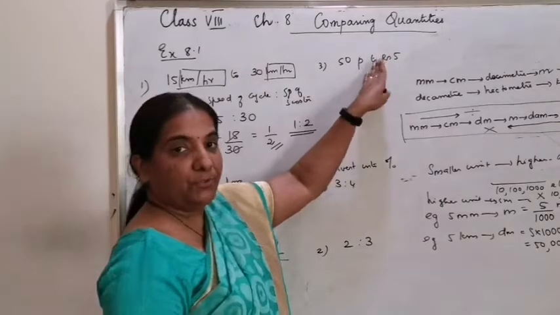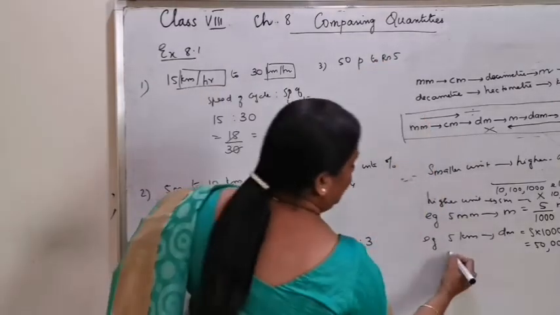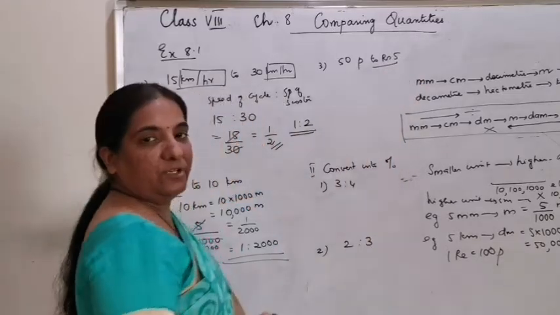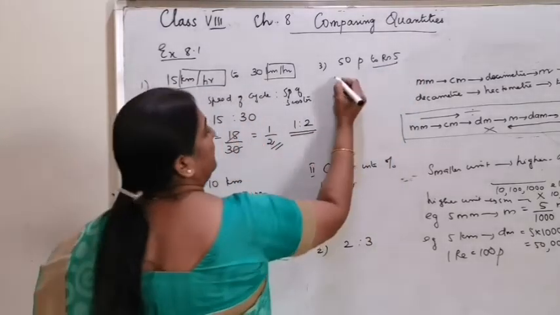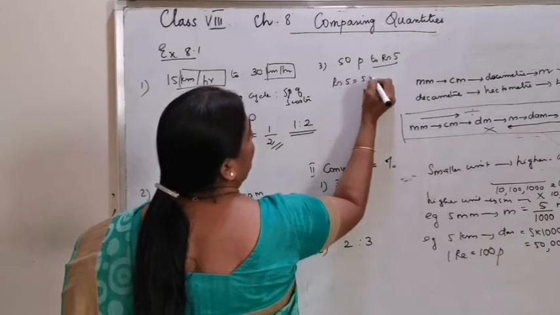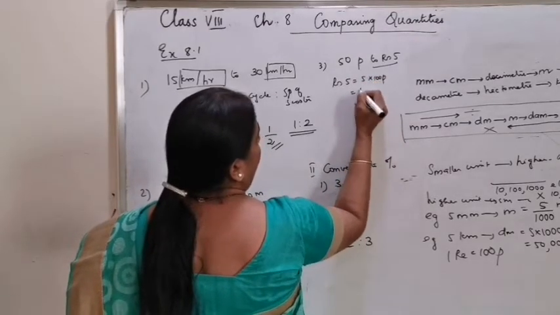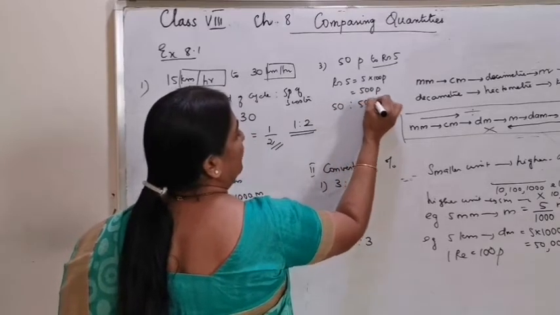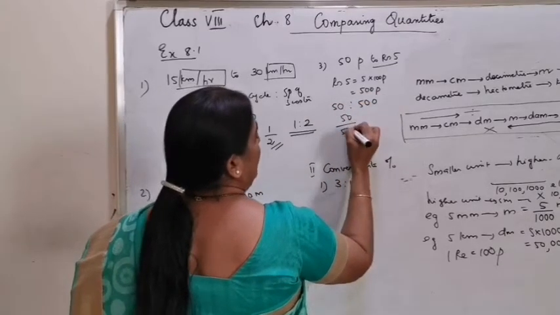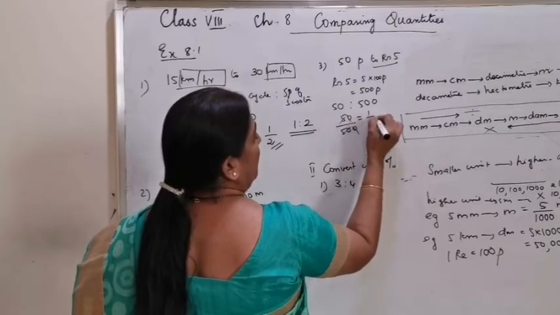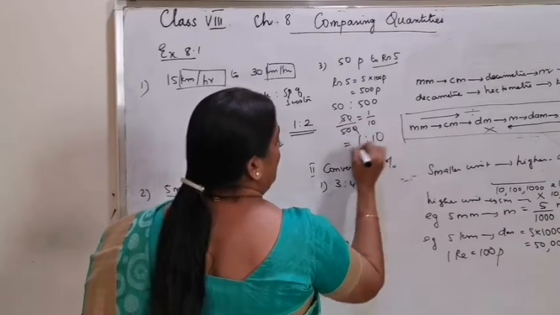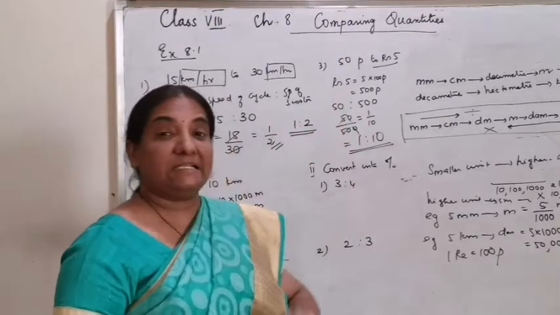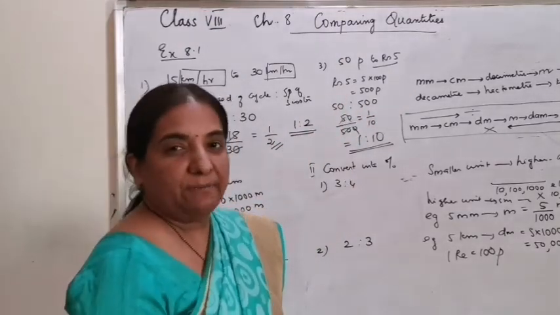Similarly, paise to rupee. That's very common. 1 rupee is equal to 100 paise. You can convert rupees 5 as 500 paise. Rupee 5 is equal to 5 into 100 paise, 500 paise. So what will be the ratio? 50 is to 500, 50 by 500, or 1 by 10, can be written as 1 is to 10. Normally we don't cancel here. We write it as a division problem, then only you simplify.